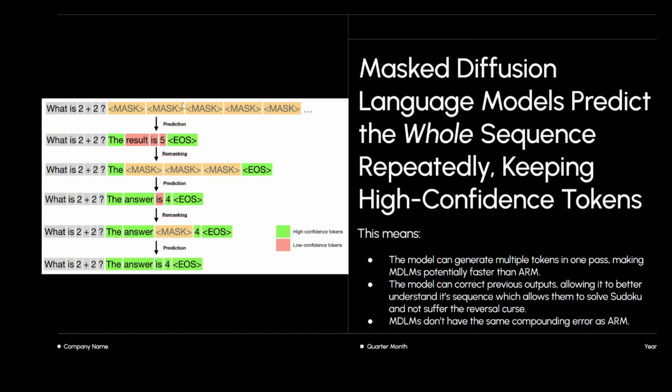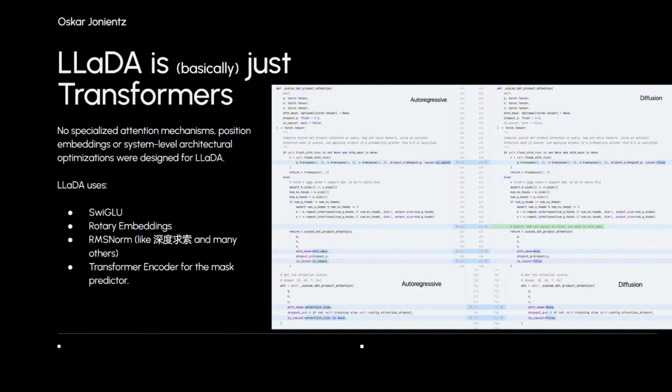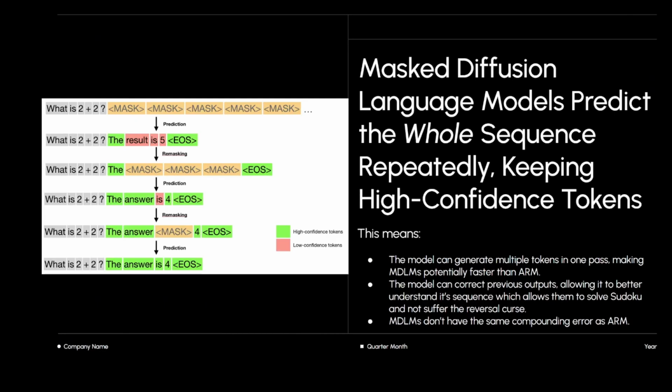The other thing you'll notice too is that it can actually go back and edit its previous outputs. So you see here, it keeps the end of sequence token, and also the result is, and then here it keeps 4, but it gets rid of is. It can go back and change words around if it wants to. And the other reason is because they can do that, it doesn't have compounding error like an autoregressive model.